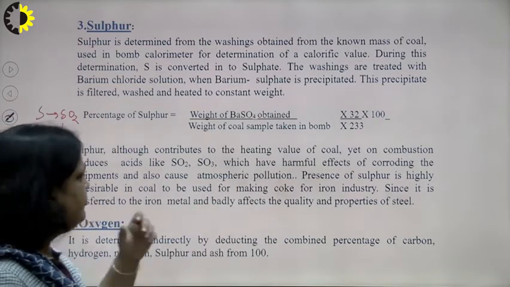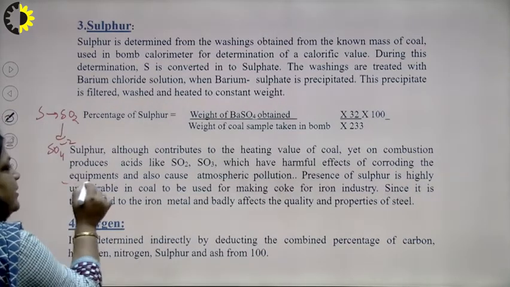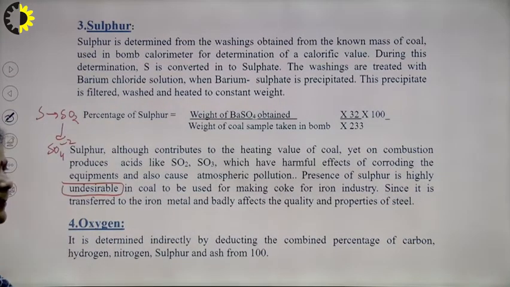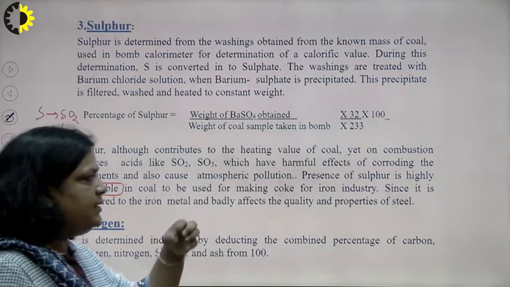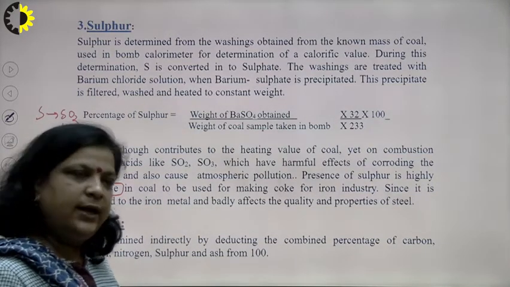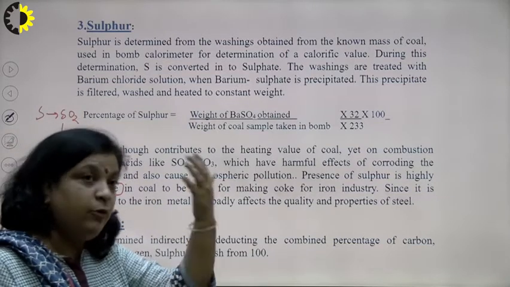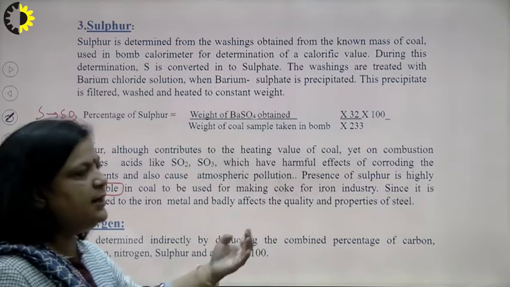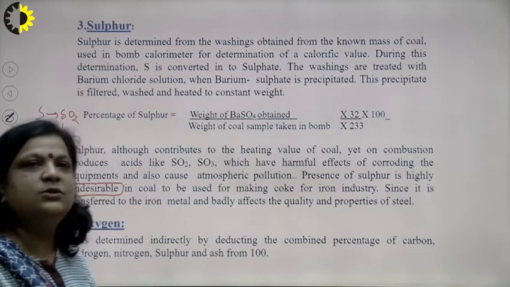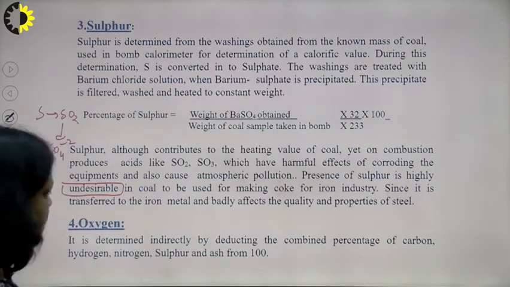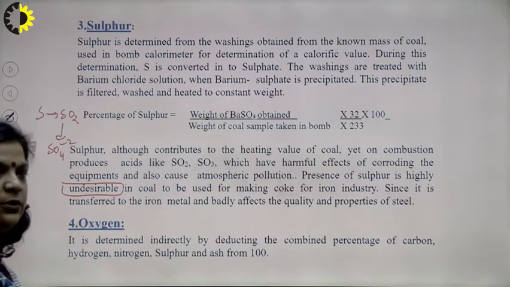So, the presence of sulfur is highly undesirable, especially where iron is used, because in iron the corrosion may take place because of the formation of SO2 and SO3.